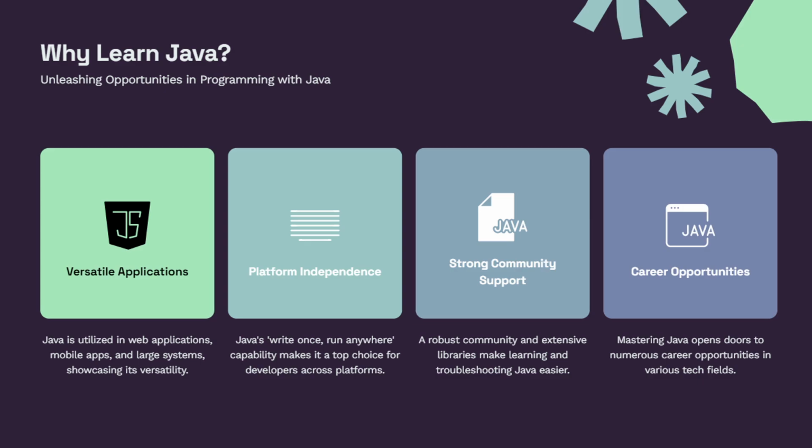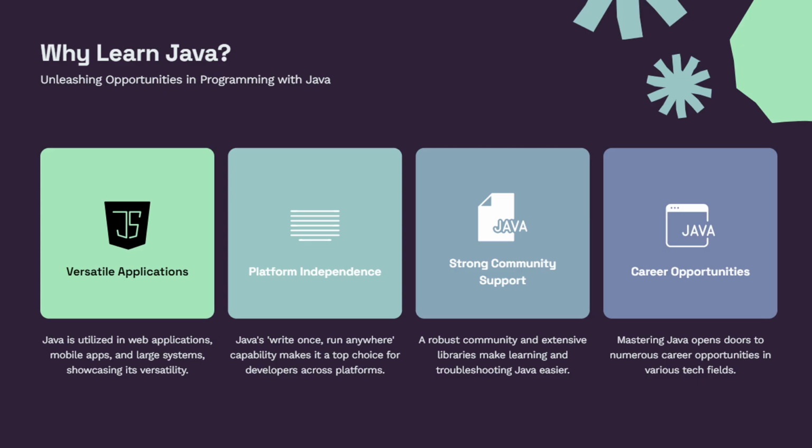There are some features in Java: it's a versatile application, it's platform independent, it has strong community support, and career opportunities. Going with versatile application, it can be used anywhere, like with mobile applications and web-based applications. That's why it is called versatile. And one more thing, it's platform independent. The other feature which makes it differ from the other languages, because C and C++ are not platform independent.